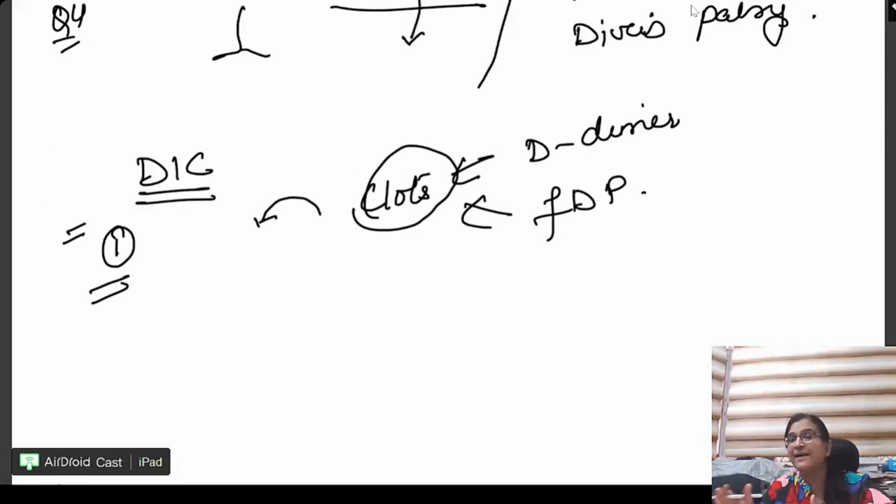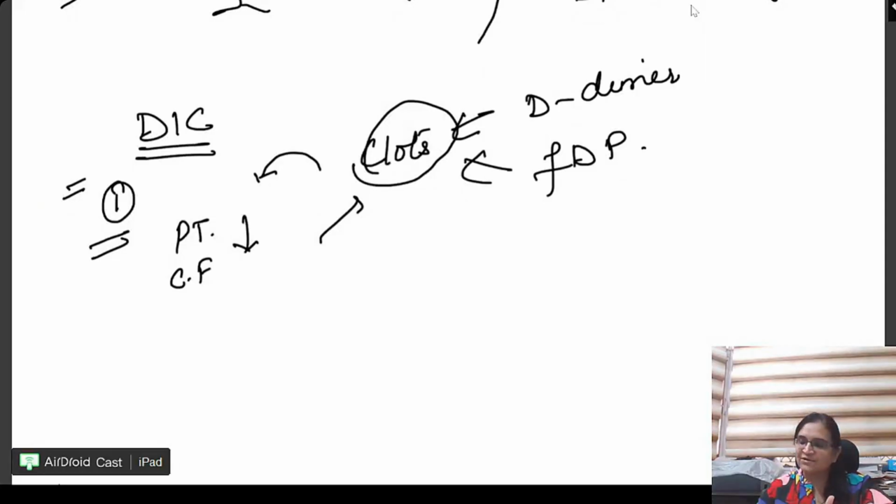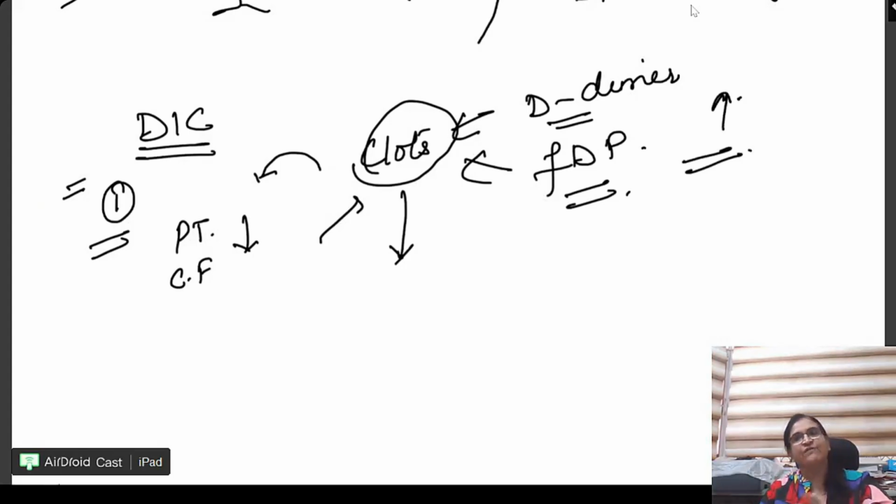It can also happen post birth, right? And clots हो जाते हैं. Clots say what happens? All the platelets, all the clotting factors start to decrease. Once these clots break down, we see the D dimer and FDP increase. And this is what we check for. Any disease, any viral disease, any like even corona, even any kind of pneumonia, any kind of septic shock can lead to DIC.